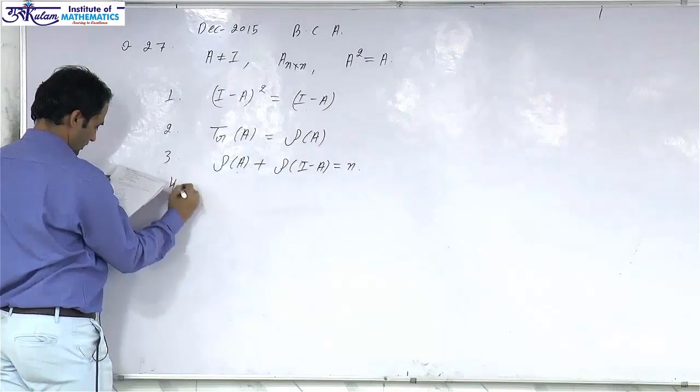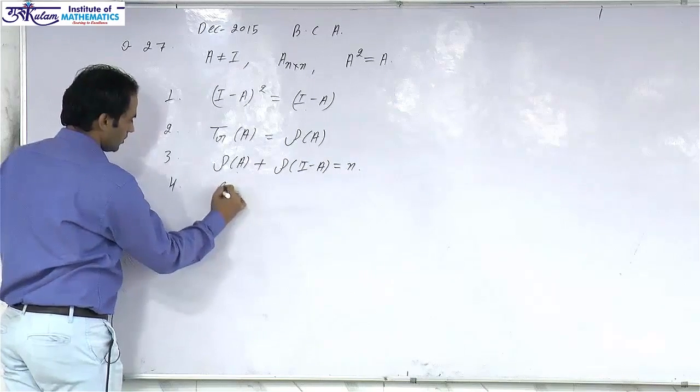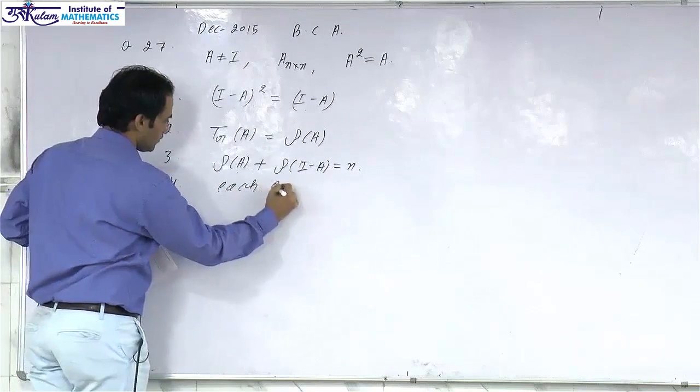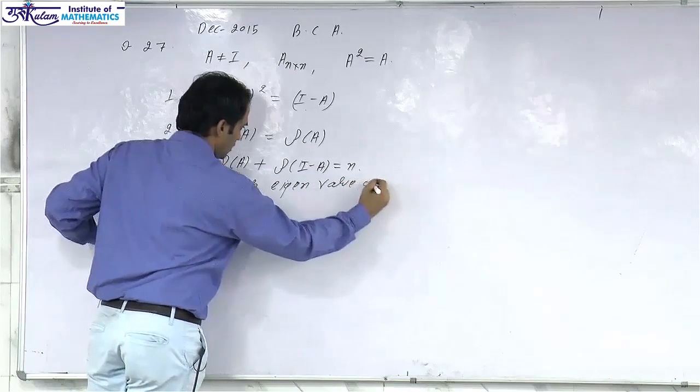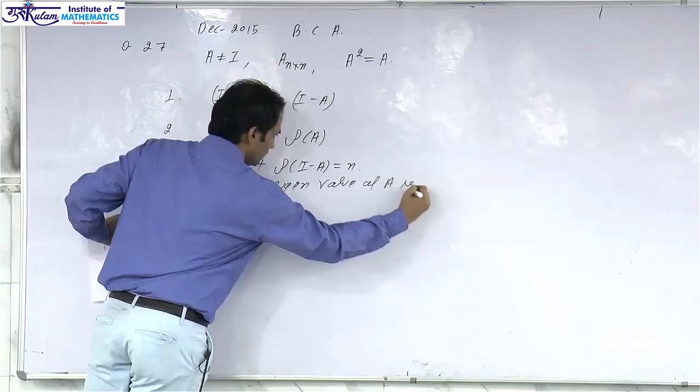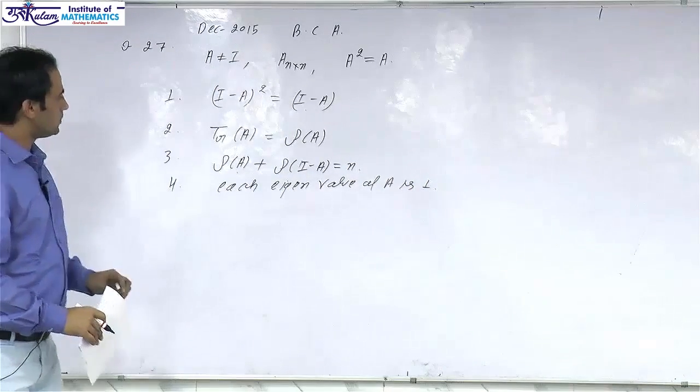And the fourth option is each eigenvalue of A is 1. So these are the 4 options.